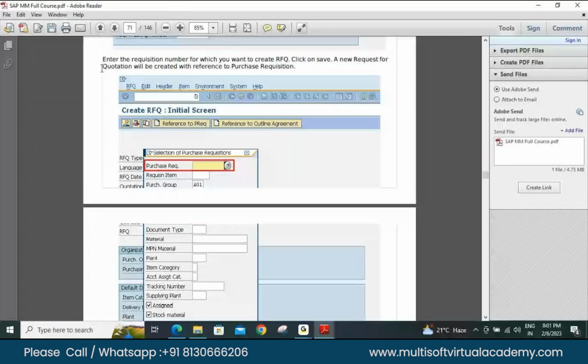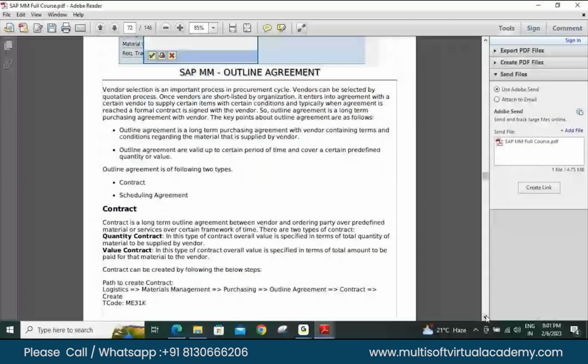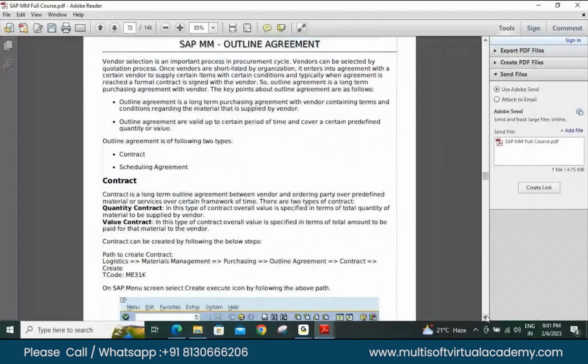Even the quotation deadline will automatically get populated? No, the quotation deadline you have to provide. Automatic RFQ in the sense, whatever the details, like company code, plant, purchase organization, you need not fill. Yeah, automatically they get filled. Exactly. The deadline you have to specify. Yeah, the date we have to. Means you can say that 90% of the details get automatically filled. Exactly. I think it's inbuilt in the database itself, because probably it might have been done before. Yes, correct.